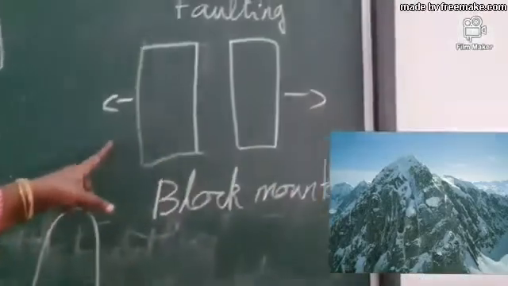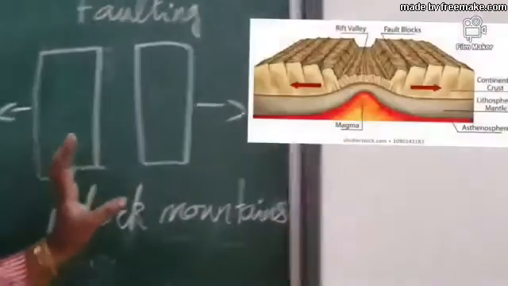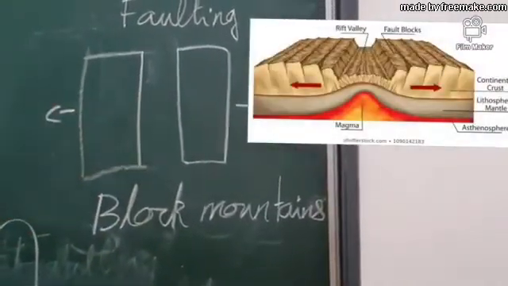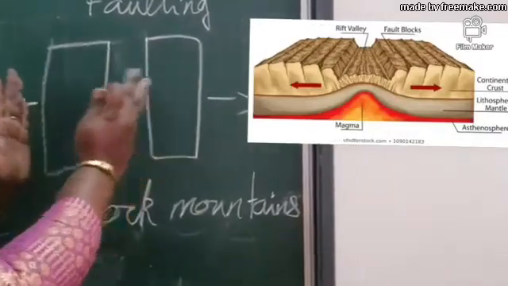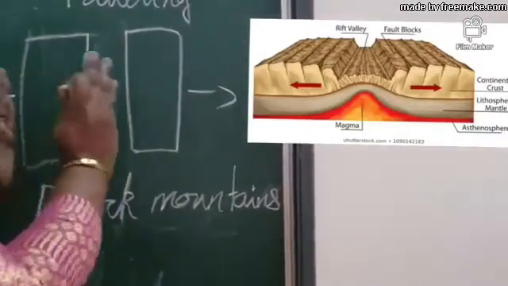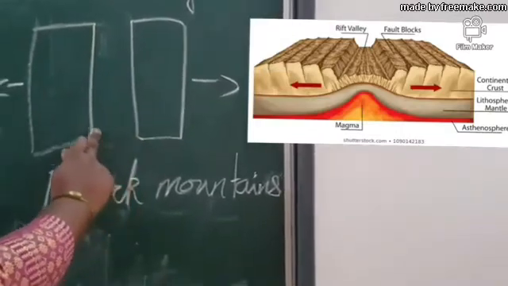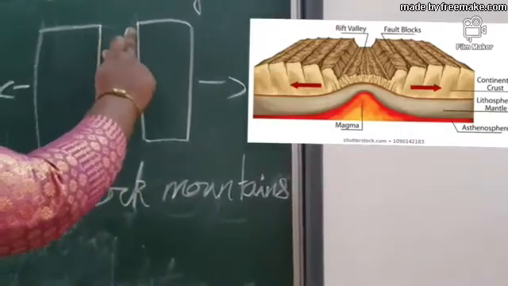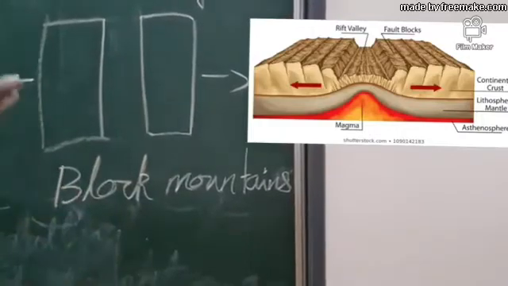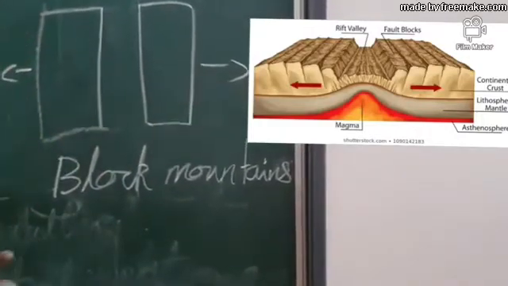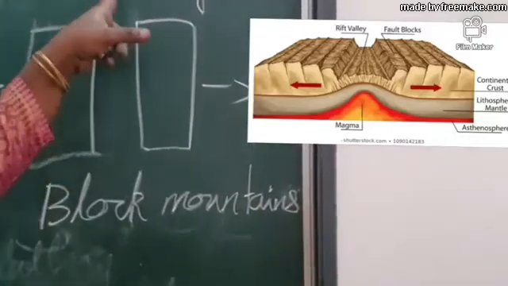Next we see faulting. When the tectonic plates move apart from the same point in different directions, a gap appears. Then this portion is elevated, and later it forms a block mountain. This process is called faulting.